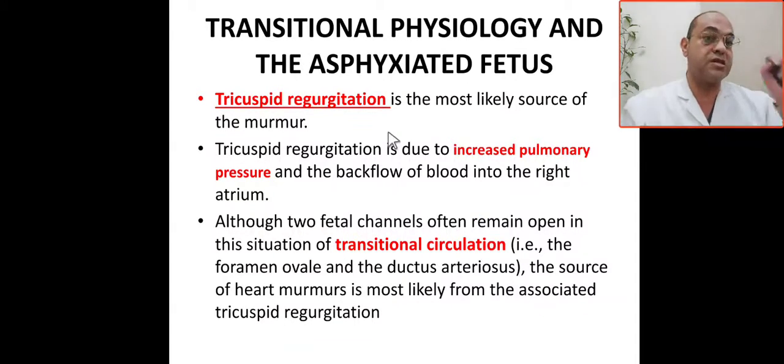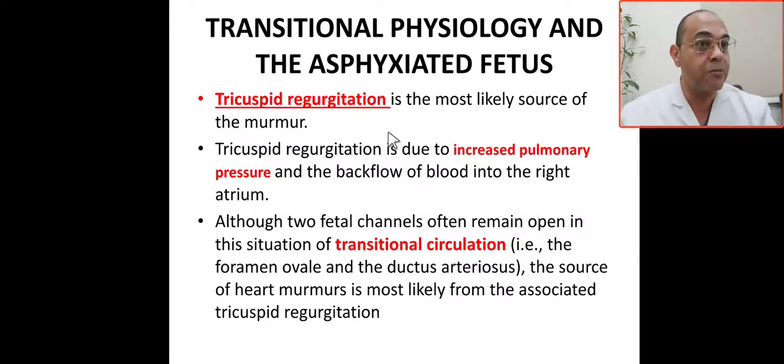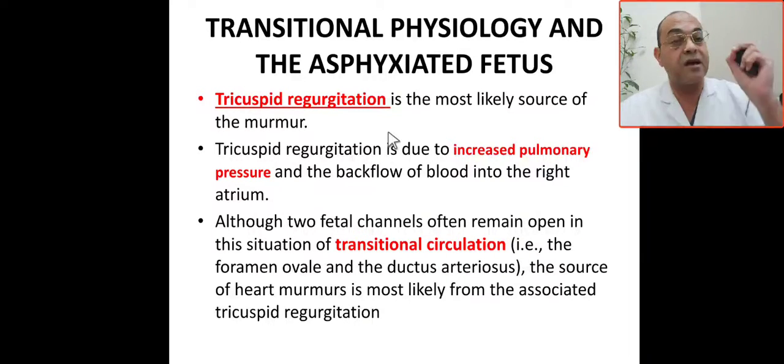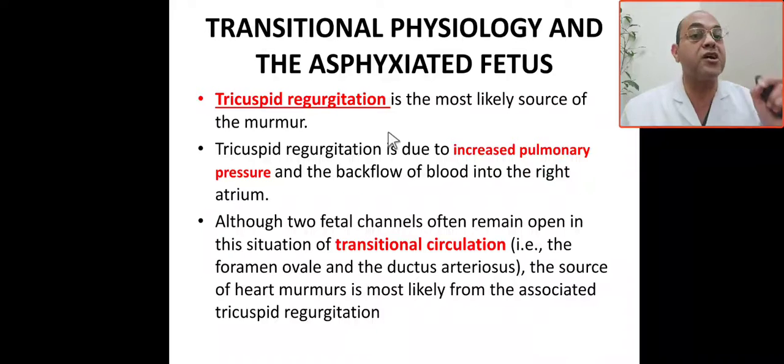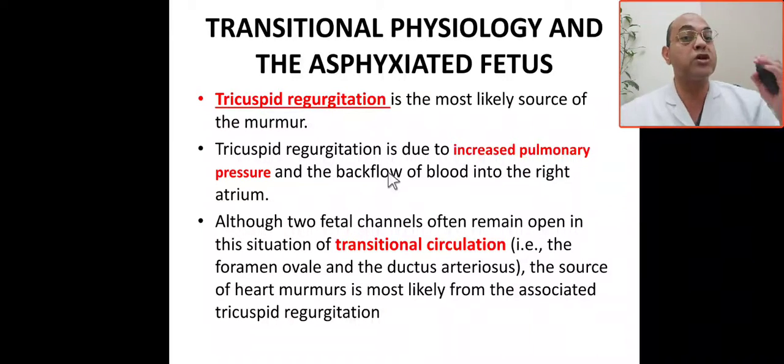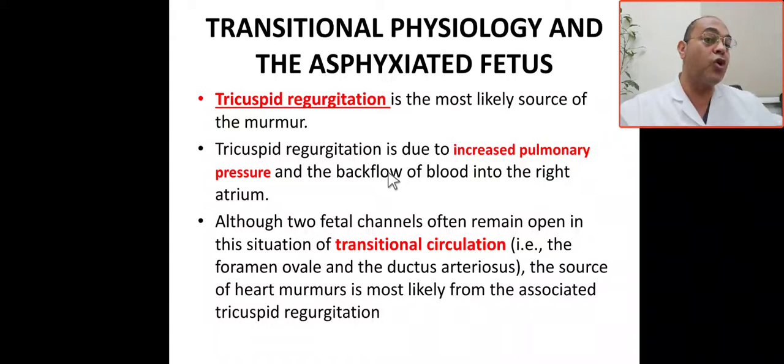Tricuspid regurgitation is the most likely source of the murmur in a patient with PPHN. It will be tricuspid regurgitation. Tricuspid regurgitation is due to what? Increased pulmonary pressure and backflow of the blood into the right atrium.